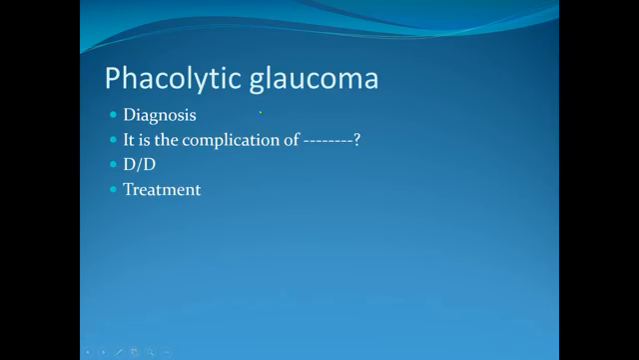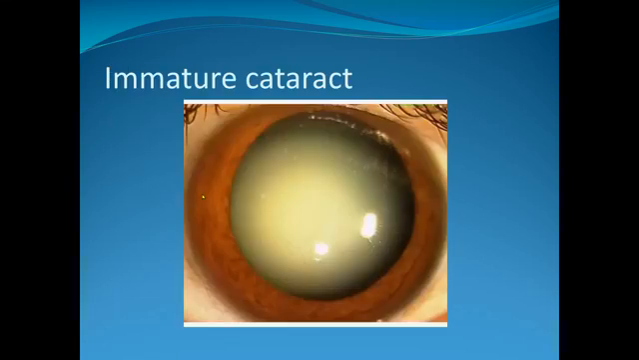Diagnosis: phacolytic glaucoma. It is a complication of mature or hypermature cataract. Differential diagnosis: acute congestive glaucoma. Try to remember the differential diagnosis of phacolytic glaucoma, which is acute congestive glaucoma. Treatment is to first control the intraocular pressure and then go for cataract surgery.